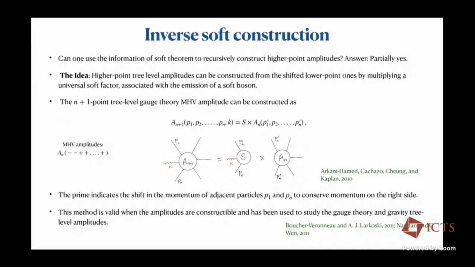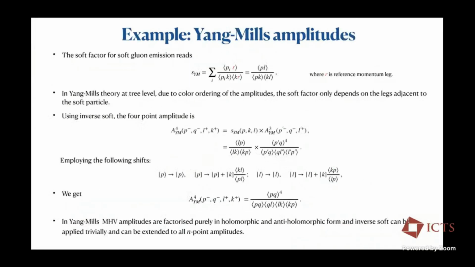So this can be trivially applied for gauge theories and gravity because they have been proven to be constructible using BCFW. This was first studied by Larkowski and Dhritiman Nandan in the context of gauge theory and gravity. I'll first give the example of Yang-Mills amplitudes, which has already been done, and then build this up in the context of higher dimensional operators.